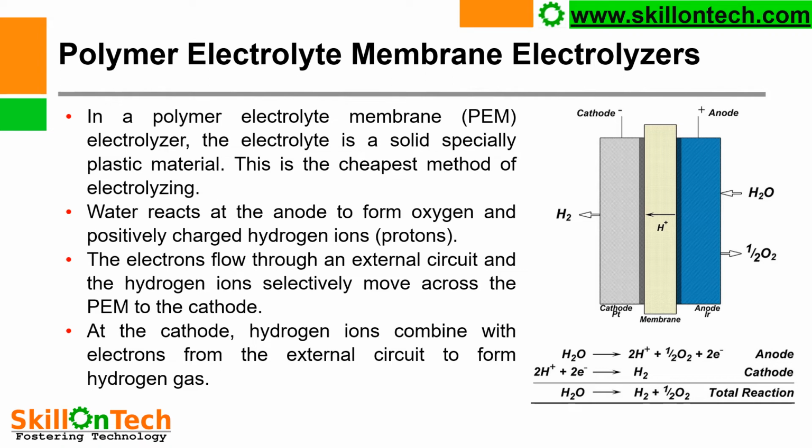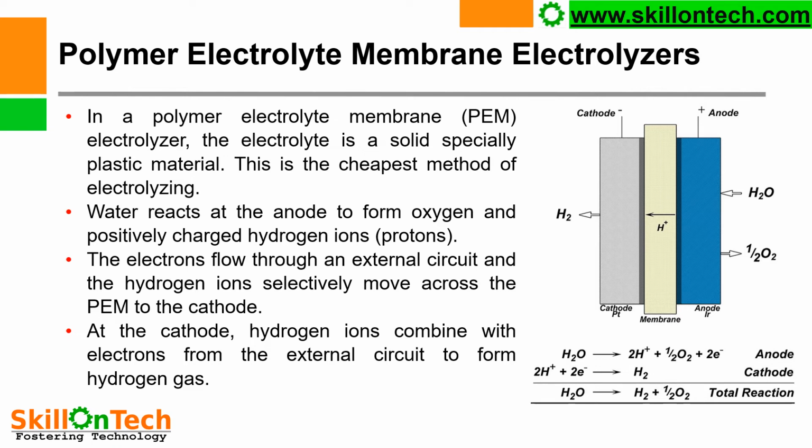The electrons flow through an external circuit and the hydrogen ions selectively move across the PEM to cathode. At the cathode, hydrogen ions combine with electrons from external circuit to form hydrogen gas. All these steps can be seen in these chemical equations.